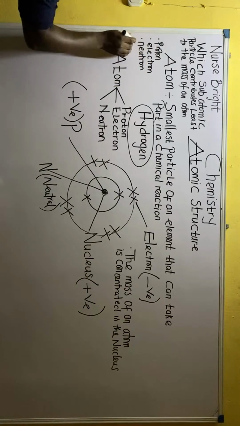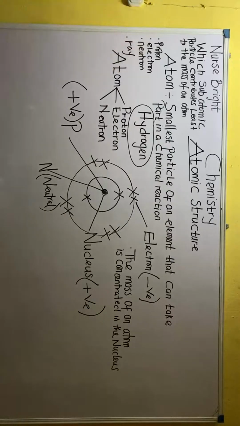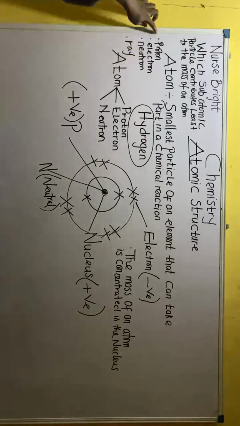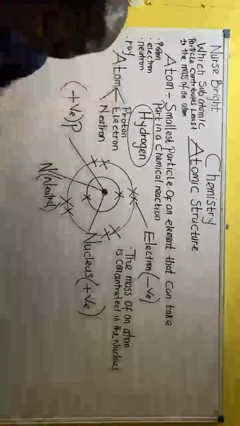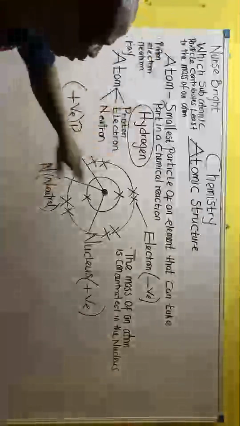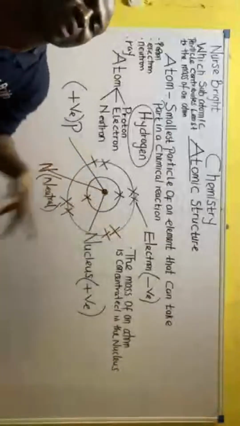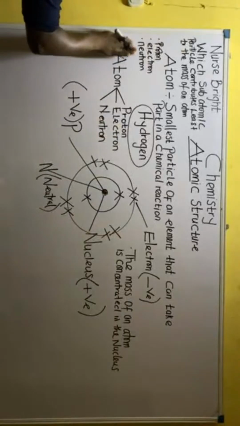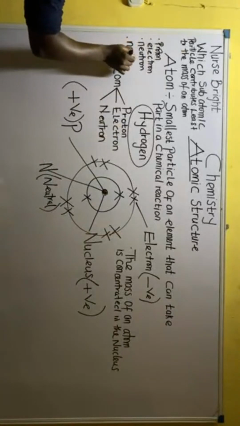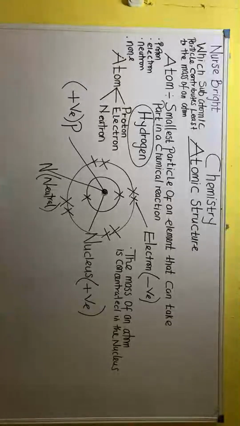Let's say proton, let's say neutron, and let's call the other one electron. So that's option A, option B, option C. So guys, tell me in the comment section, which of them contributes least? Because if you observe, they told us that the mass of an atom is found here in the nucleus, and what is here is proton and neutron. So out of all these options, which one does not have any? Let's just say none of the above. Let me know in the comments, guys.